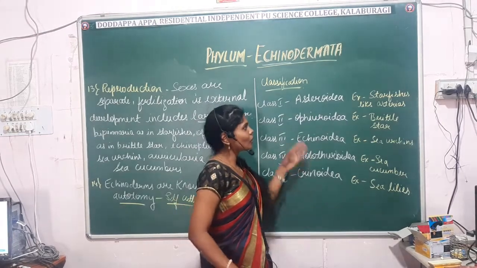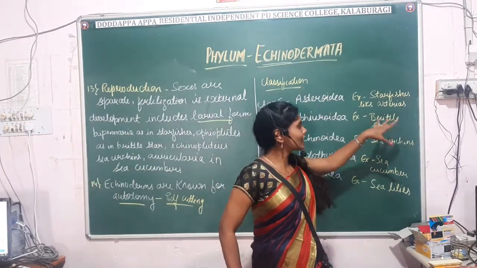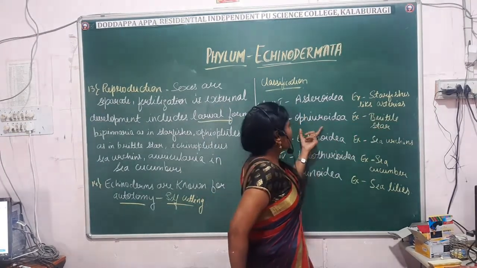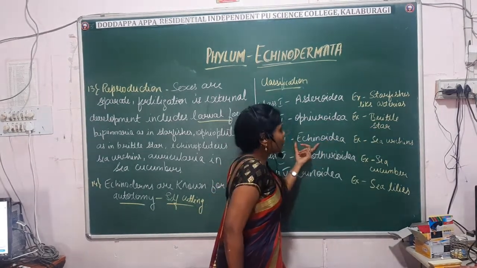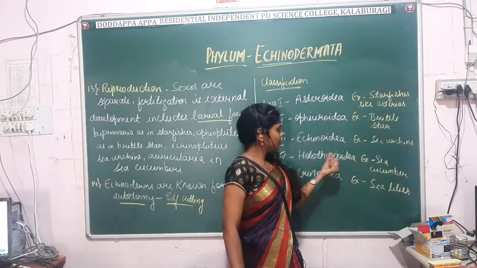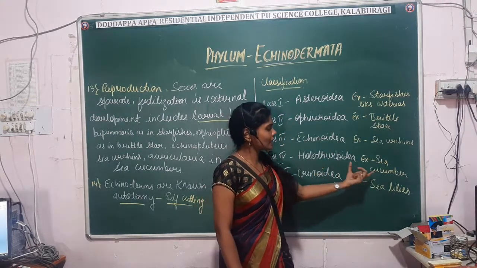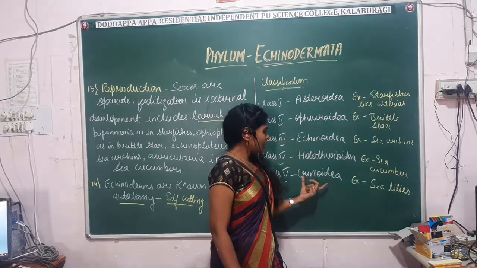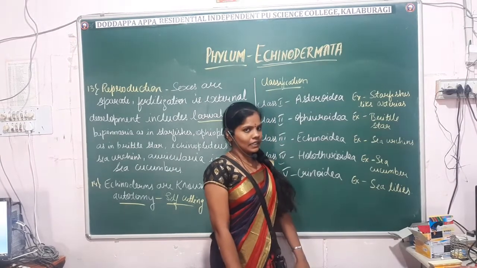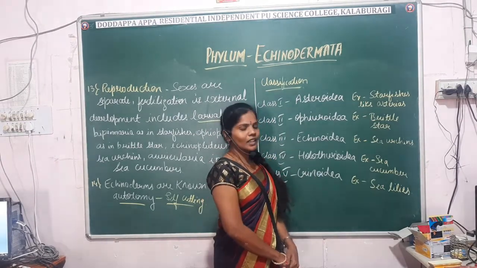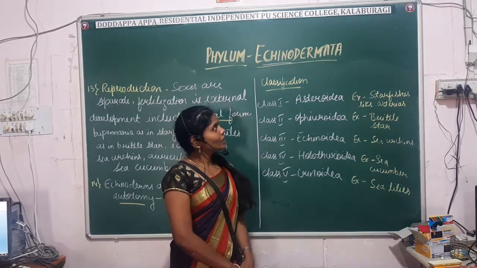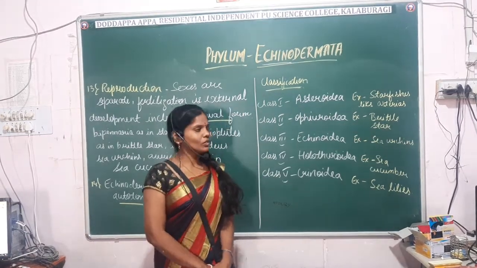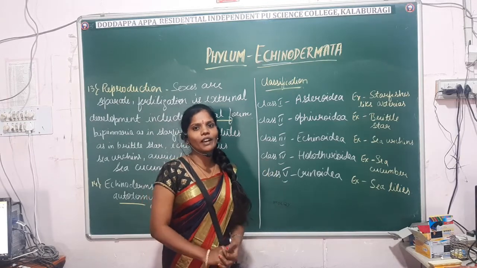Examples: for Asteroidea it is the starfish like Asterias, for Ophiuroidea the example is the brittle star, Echinoidea example is sea urchins, Holothuroidea example is sea cucumber, and Crinoidea example is sea lilies. Okay, so these are the classes of the echinoderms. So that's about the echinoderms. Okay, so now we'll have a glance at all the phyla.